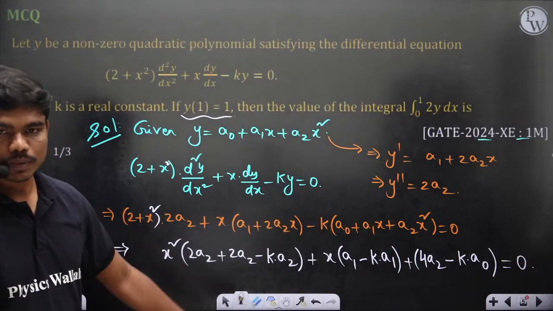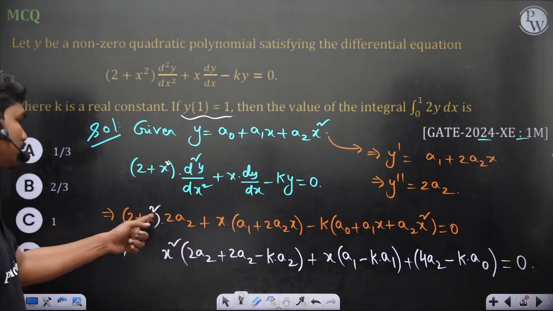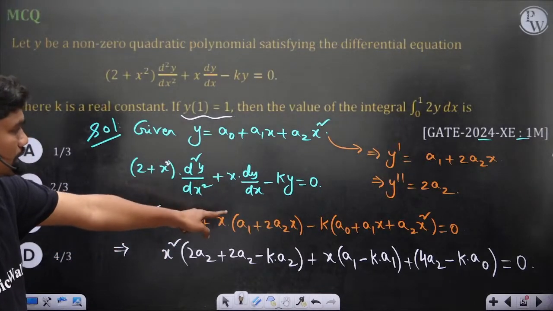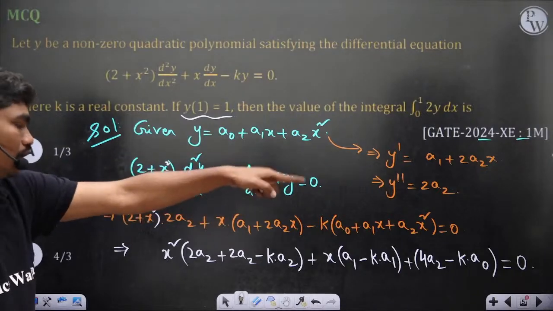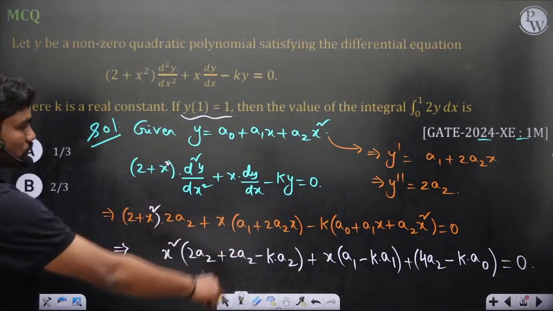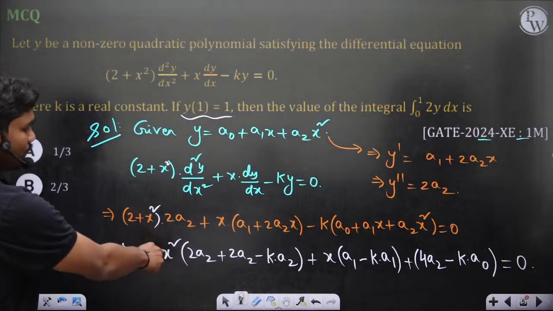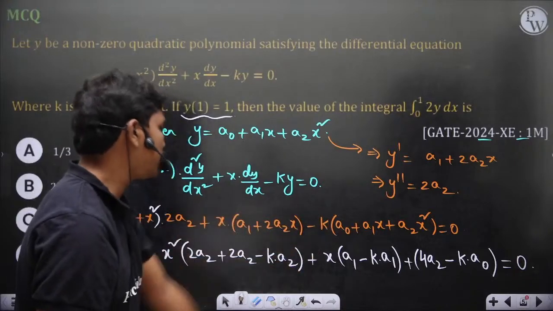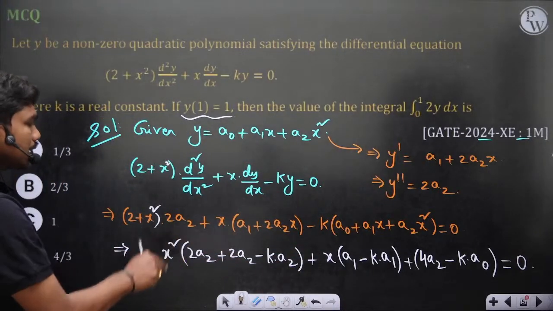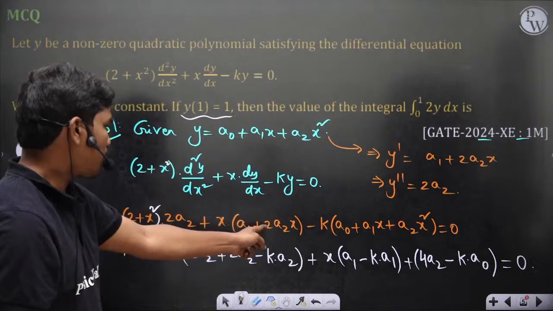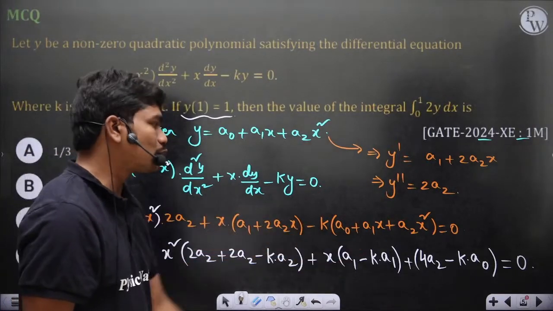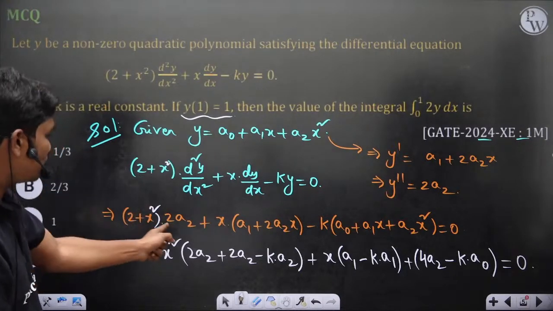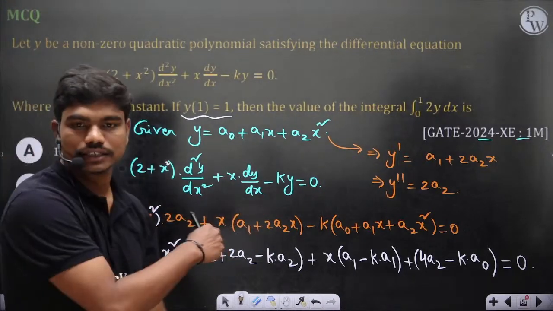Yes or no? 2 plus x square, and if you solve this, 2 plus x square into this differentiation gives you 2a2, plus x into the first derivative a1 plus 2a2x, minus k times y, which is the full polynomial. So now if you take these values, you can see x square times 2a2 plus 2a2 minus ka2. Okay, so this is fine. Plus the x coefficient, here a1 minus ka1, plus 4a2. So you have 4a2 minus ka0. This is the values actually.